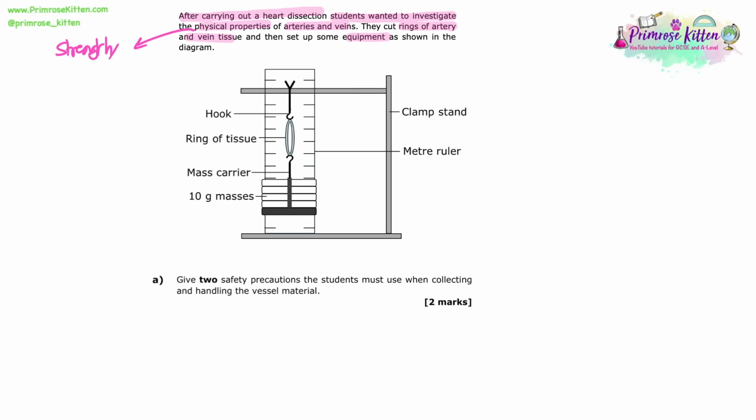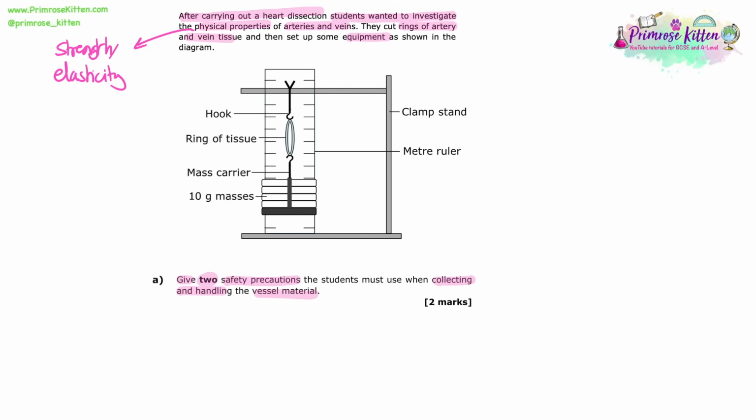When it's talking about measuring the physical properties of arteries and veins, this is going to be about strength and elasticity, so the different structures enable them to have those different properties that we know arteries and veins have. So their structure matches their function. This is to investigate and compare the differences between those two tissues.